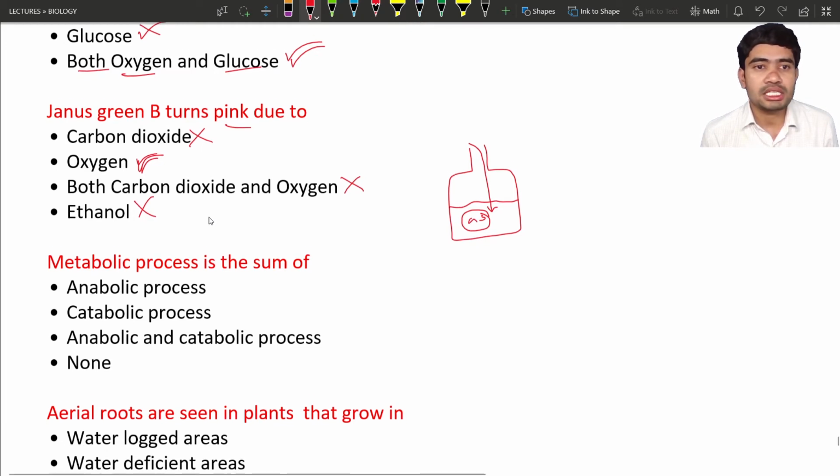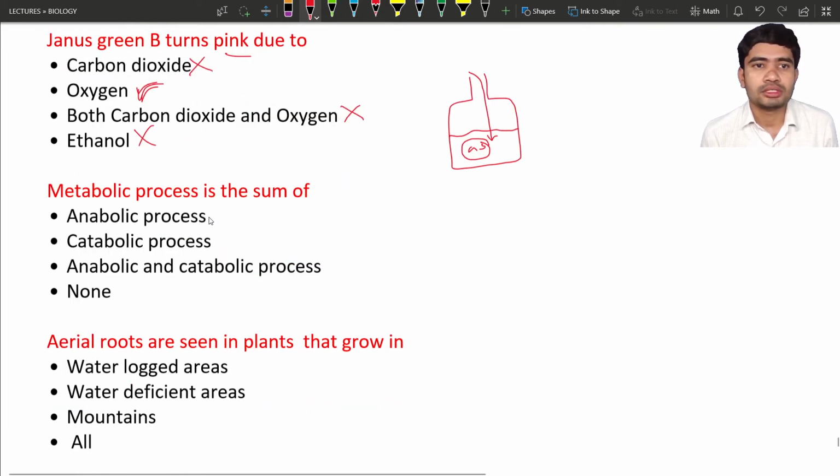Okay, next: a metabolic process is a sum of. So what is a metabolic process? As we have just discussed, a metabolic process is the sum of the anabolic and also the catabolic process. If the first two options are satisfied only to some extent, we have to go for the third option, anabolic and catabolic process. Yes, it is the perfect answer. If this option is perfect, the other options are wrong: catabolic alone is wrong, anabolic alone is also wrong. So the perfect answer is that a metabolic process is the sum of anabolic and catabolic processes.